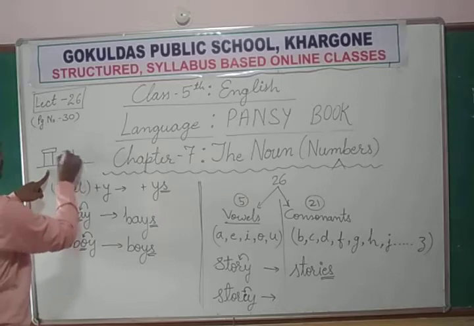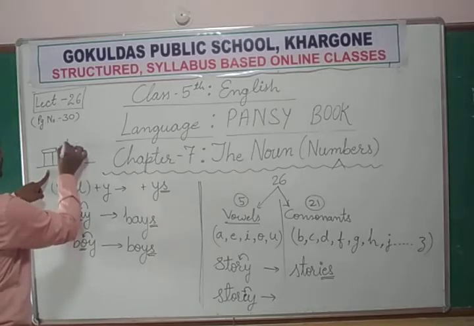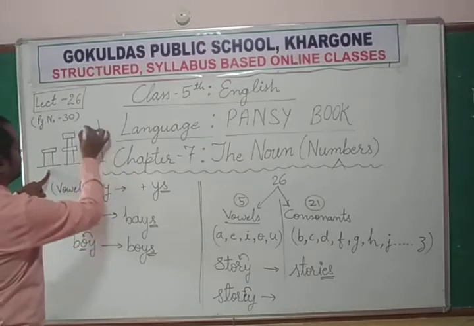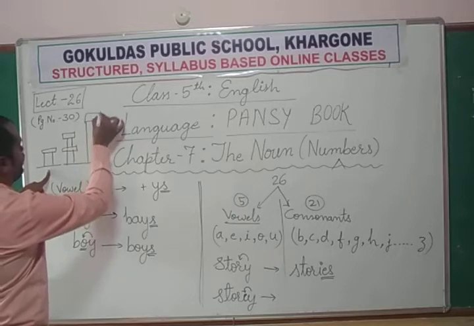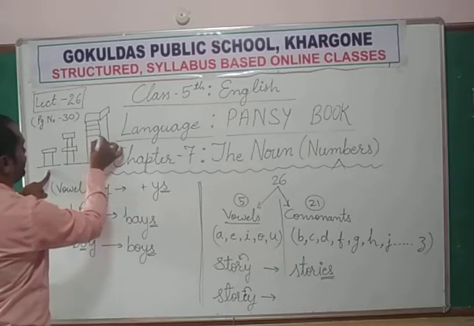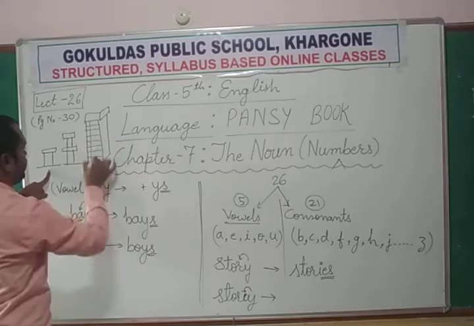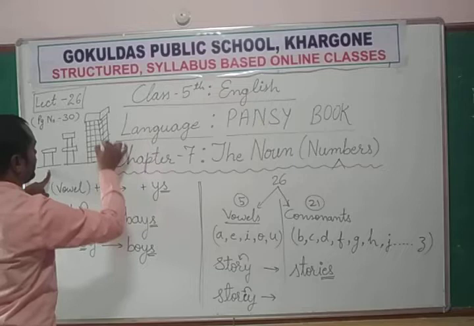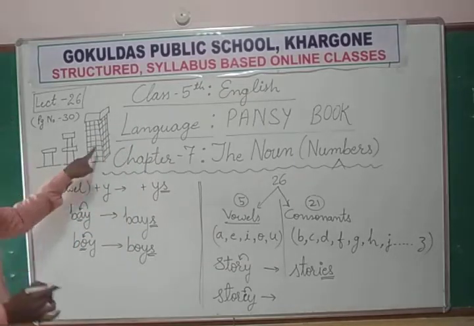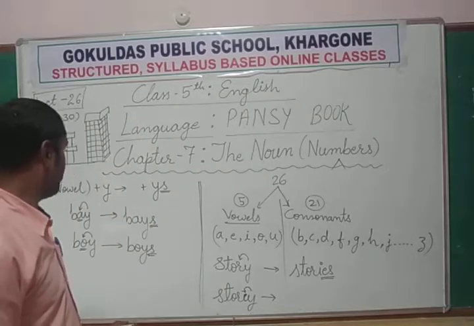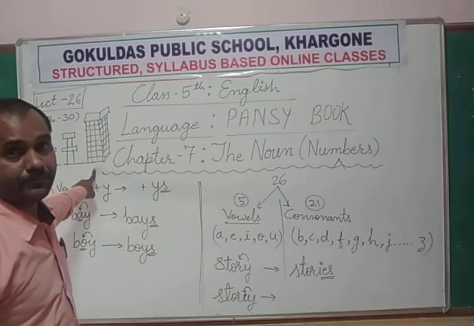Now, this is a double story building, and there are some buildings which have multi-story. In many big cities, if you go, you will find there are very long and big buildings. They are called multi-story. So this story belongs to multi-story buildings.